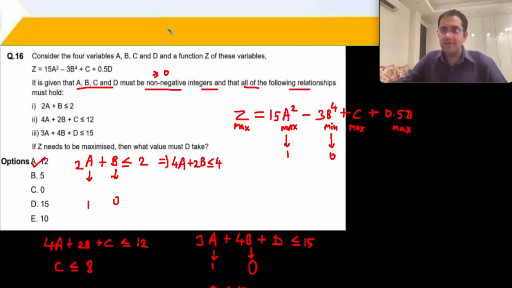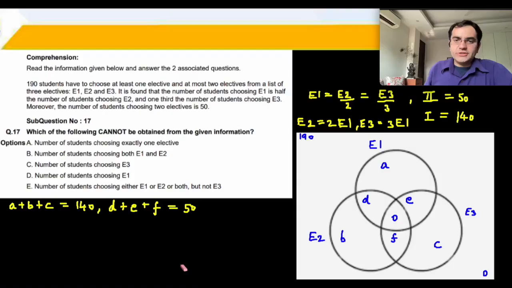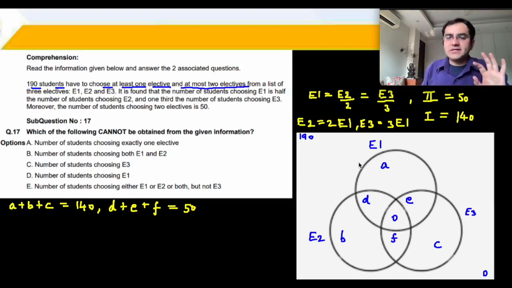And a fairly challenging question has now been simplified. Question number 17. I have made a Venn diagram for this. There are 190 students who have to choose at least one elective. 190 students, at least one means none वाले 0 हो गए. This is elective 1, elective 2 and elective 3, and then I have marked all the variables A, B, C, D, E, F, G. So the people have to choose at least one and at most 2 electives. At most 2 means nobody is selecting 3 electives, तो यहाँ center में 0 आ जाएगा.